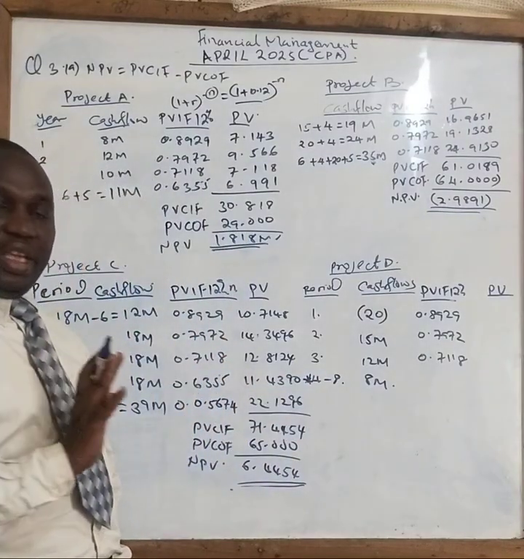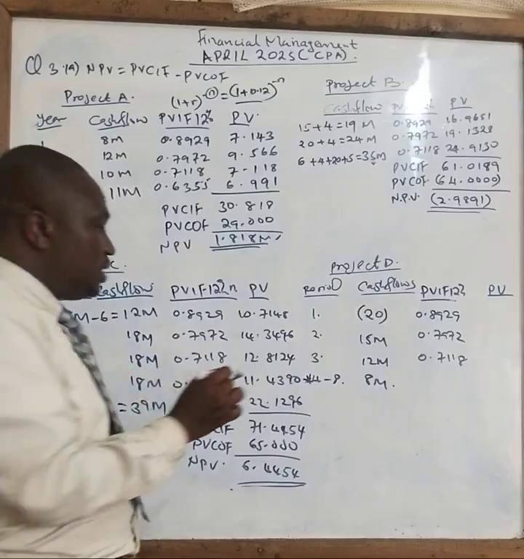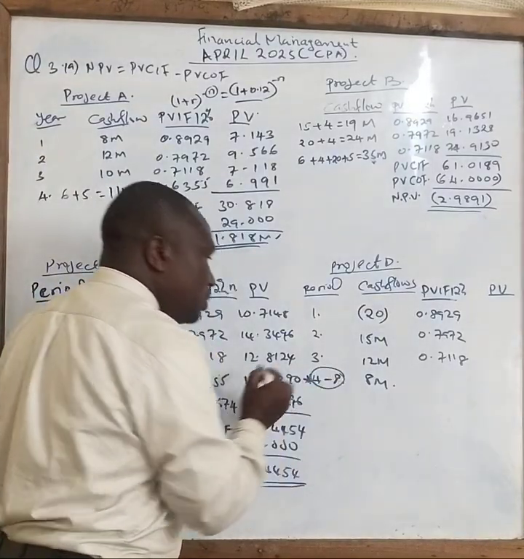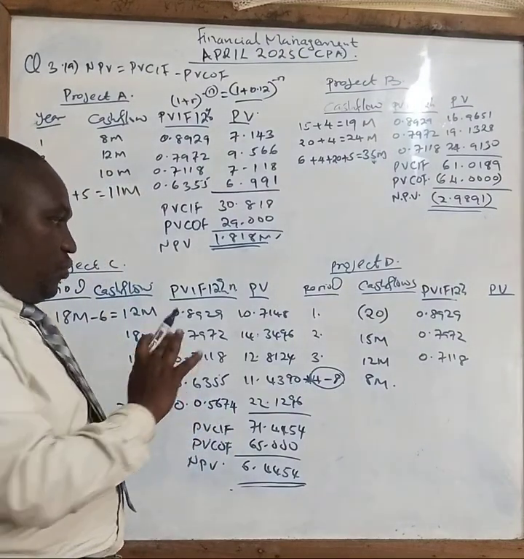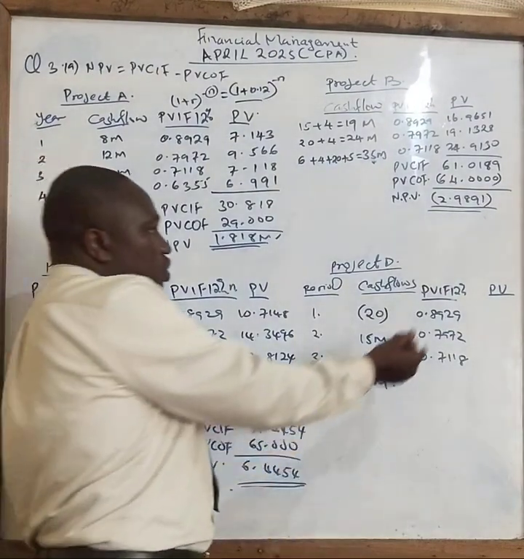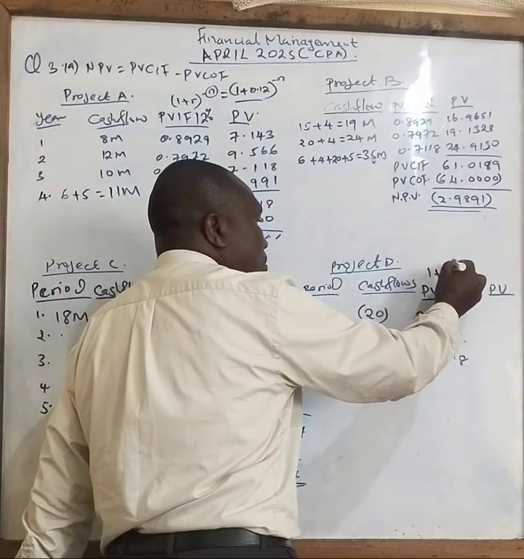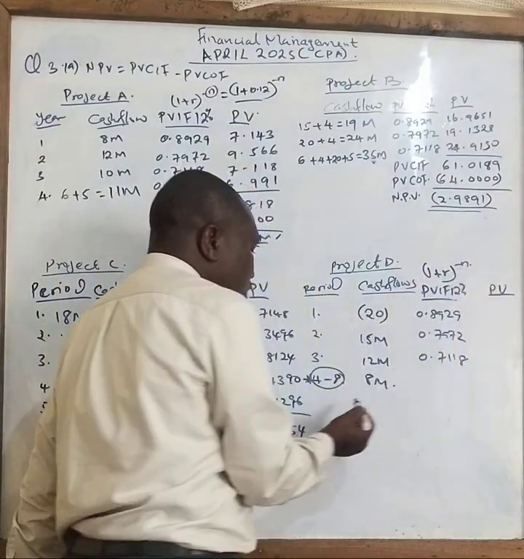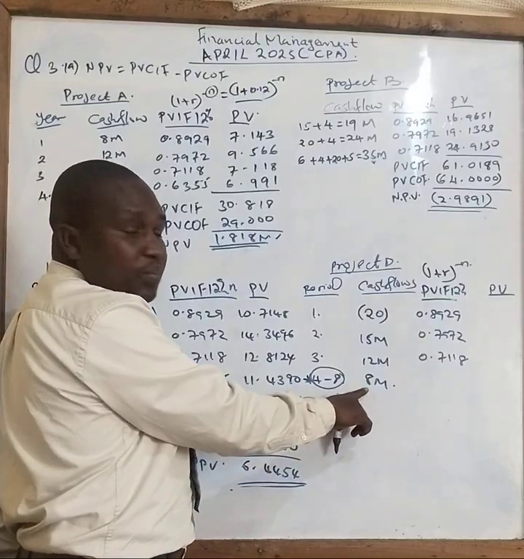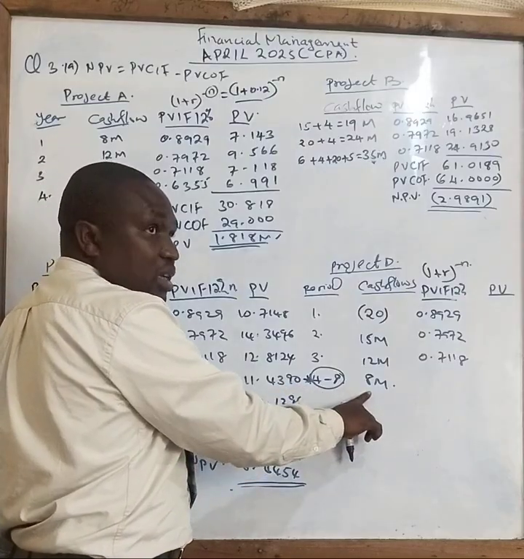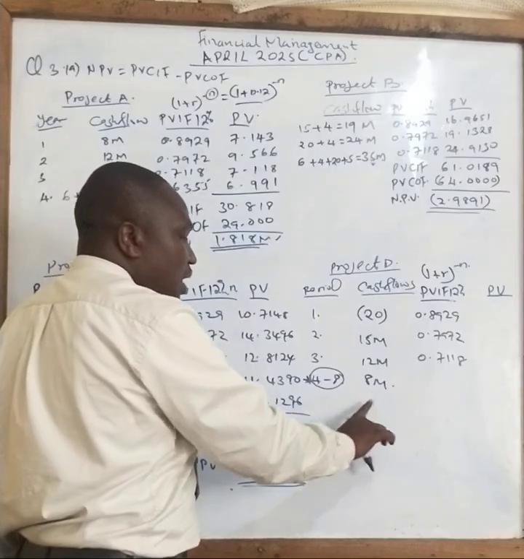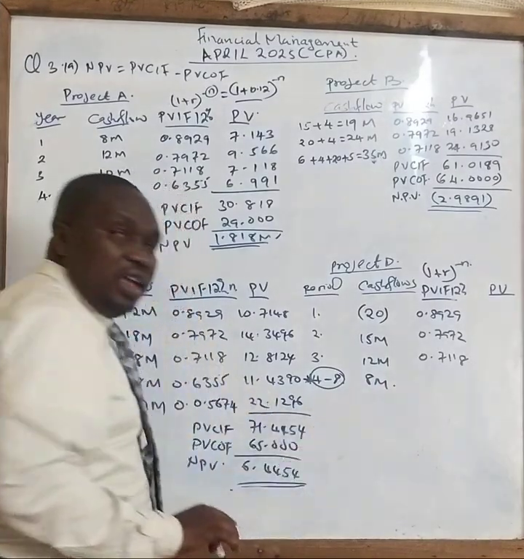We cannot just bring in automatically because it is telling us that from year 4 to year 8, that is an accumulation. We will not use this formula of 1 plus r power negative n because this is an accumulation, which means that in year 4 it will be 8, year 5 still 8, year 6, 8, year 7, 8, up to year 8, 8 million.